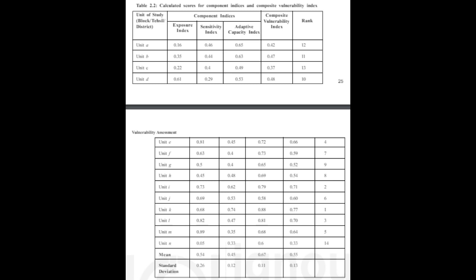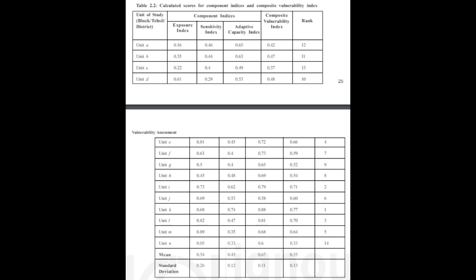Thereafter, one has to identify the factor: vulnerability to what? For instance, while the coastal communities may be vulnerable to climate-related disasters like cyclone, flooding, the communities living in arid or semi-arid areas may be vulnerable to drought. The subsequent step is to decide the unit of analysis. The unit can be at district or below district level, maybe community development blocks or administrative units like tehsils or revenue villages.